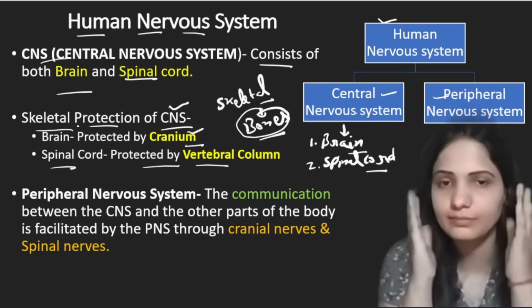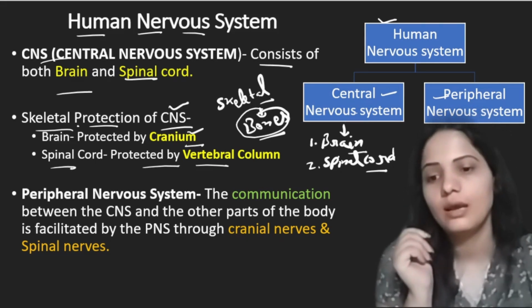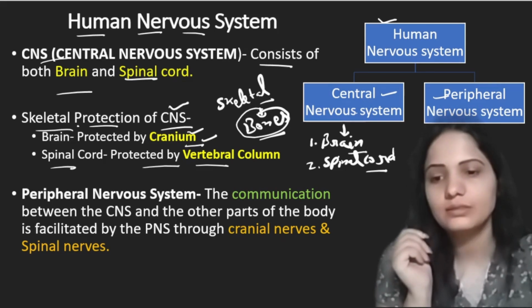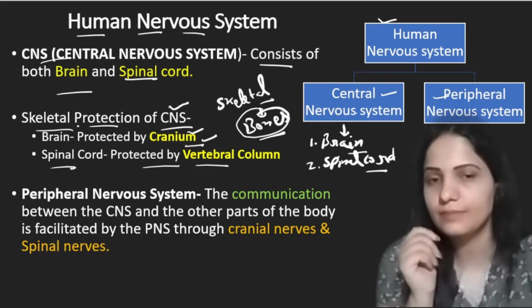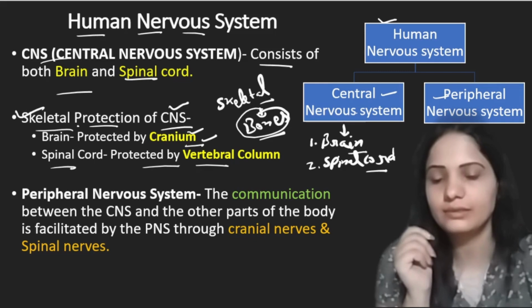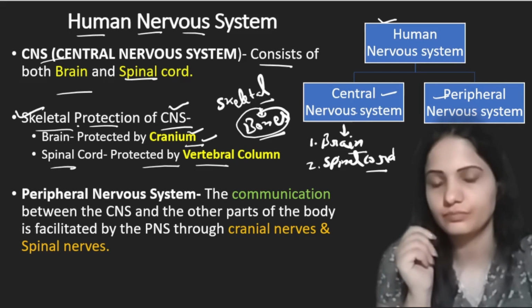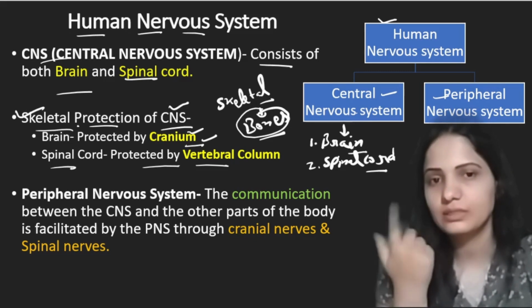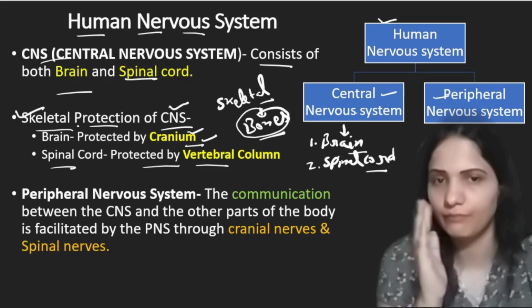The cranium is a box-like structure which protects our brain, and the vertebral column protects the spinal cord. These were the skeletal protection of the central nervous system. In case of brain we have the cranium. In case of spinal cord we have the vertebral column.